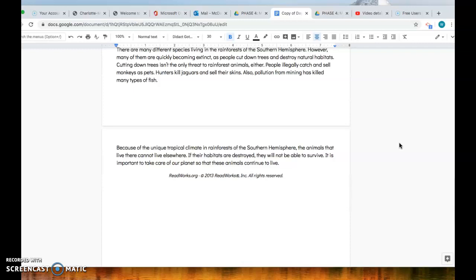Because of the unique tropical climate and rainforests of the southern hemisphere, the animals that live there cannot live elsewhere. If their habitats are destroyed, they will not be able to survive. It is important to take care of our planet so that these animals can continue to live.